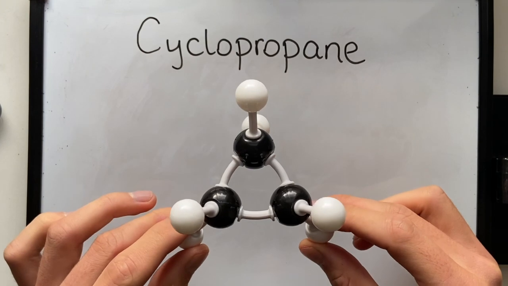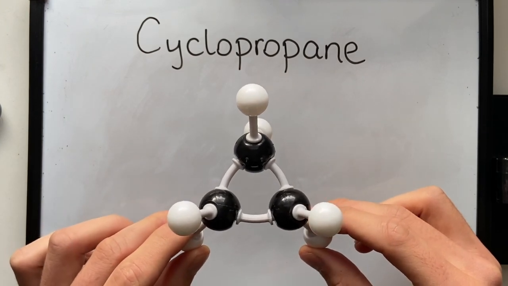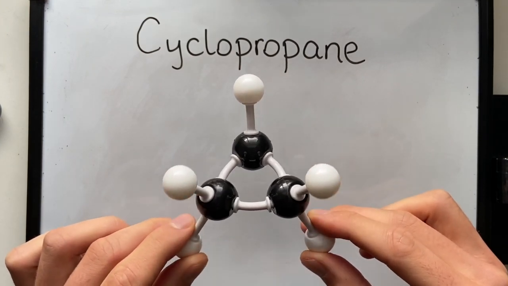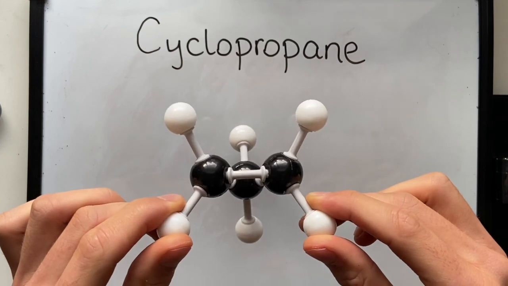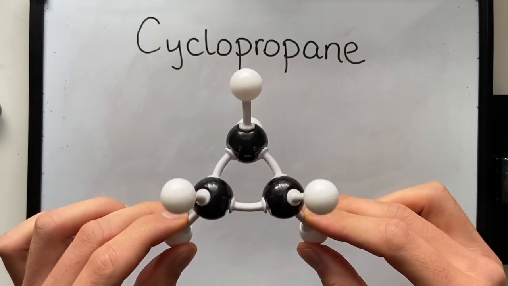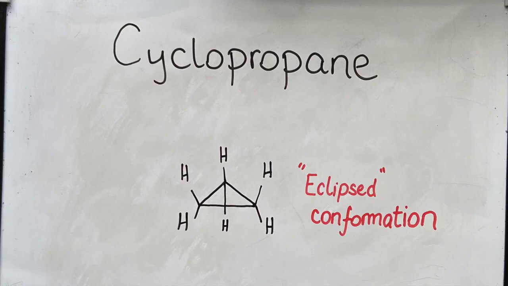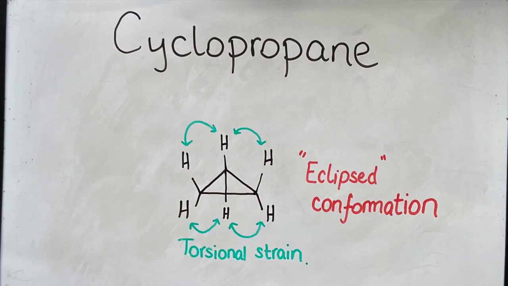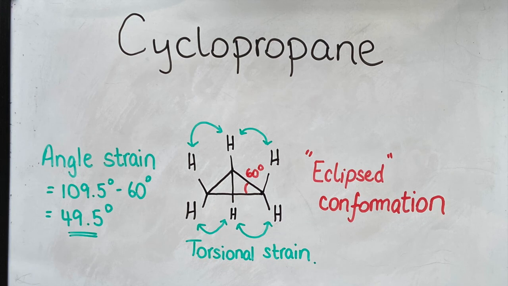There is limited flexibility in the ring, so the atoms lie flat on the plane. Looking at the ring from above, it's possible to observe that an ellipse conformation exists. This introduces torsional strain, which, combined with an angle strain of 49.5 degrees, makes cyclopropane relatively unfavorable.